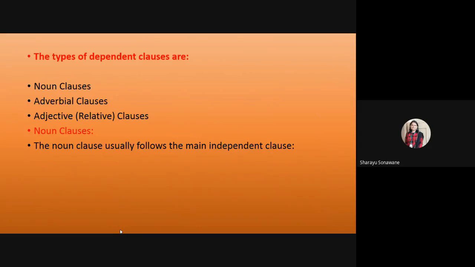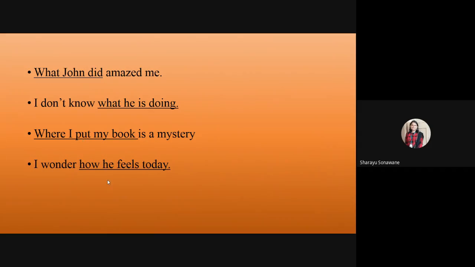There are three types of dependent clause. First is noun clause, then adverbial clause, and third is adjective clause. Let's see what is a noun clause. A noun clause usually follows the main independent clause. Look at this example. The underlined parts are subordinate clauses.